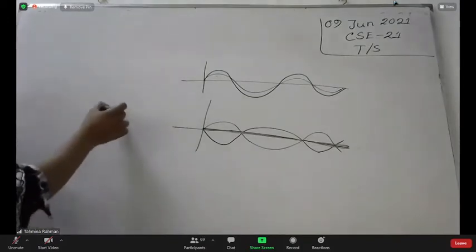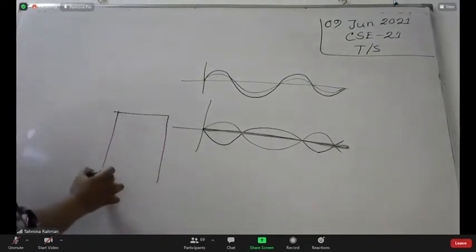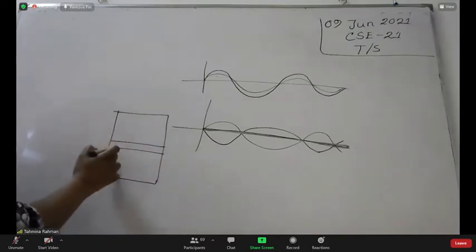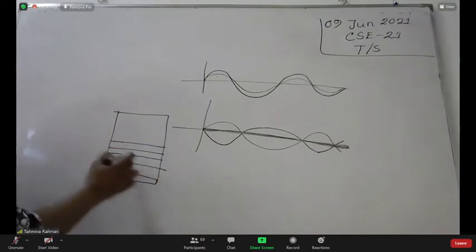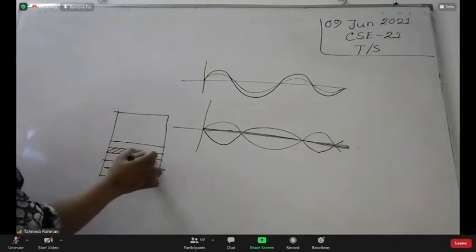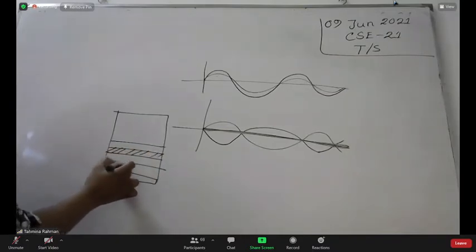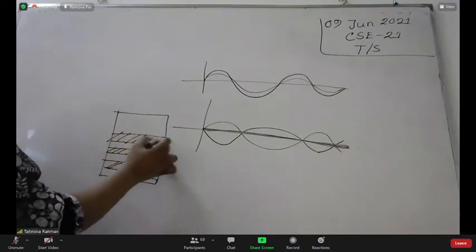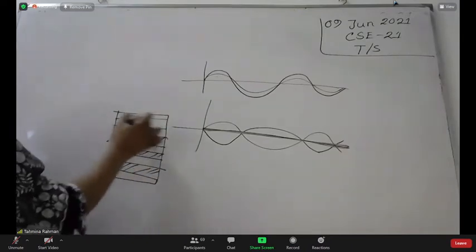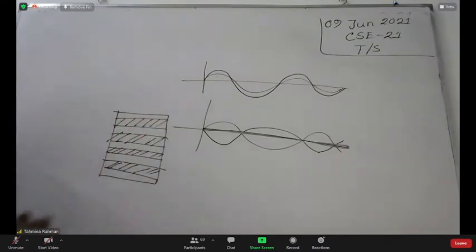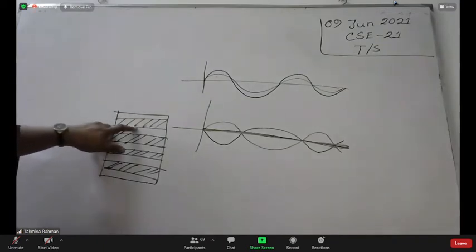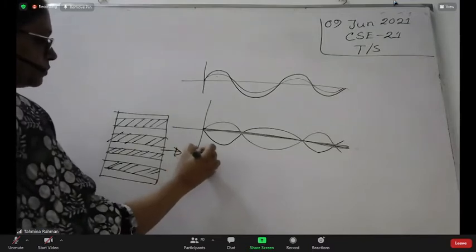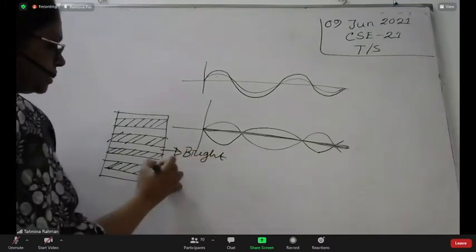So on the screen, we get the interference pattern like this. That is, the central one is bright. After that, alternately, bright, dark. That is, center one is bright, then again bright, again dark, like this. This is bright, and this one is dark. This one is a dark portion, and this is the bright one. And this is the dark portion.